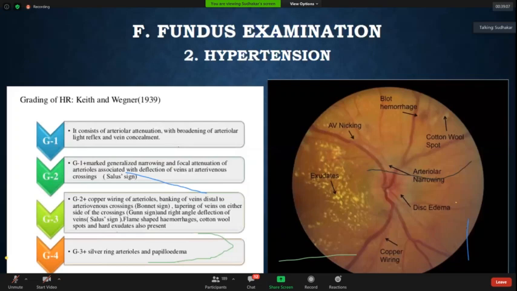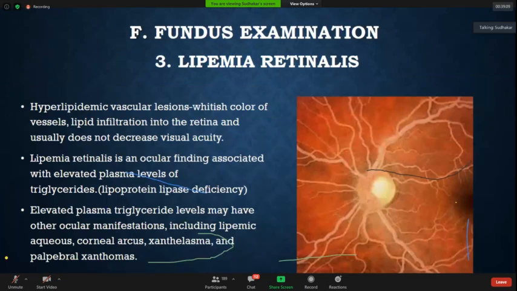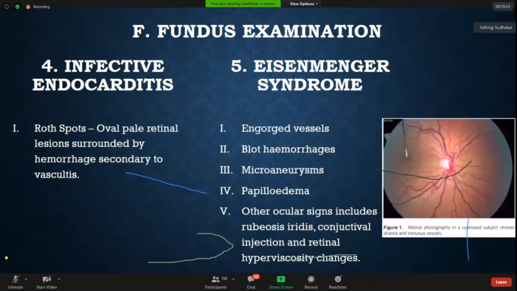Next finding, as I already discussed, is the chalky white fundus, which we usually see in lipemia retinalis, where due to lipoprotein lipase deficiency, elevated triglycerides can happen. This is one important finding. And there is something else known as the Hollenhorst plaque. I think most medicine and cardiology students have heard of Hollenhorst plaque, because these are cholesterol emboli and they can get deposited. So these are known as Hollenhorst plaques. And then in infective endocarditis, I have already discussed, you can get Roth spots.